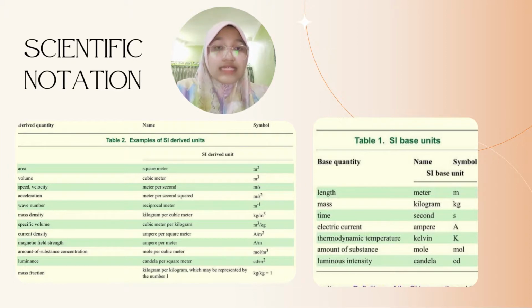Okay, then the SI base units. First, length: the SI unit is meter. Mass: kilogram. Time: second. Electric current: ampere. Amount of substance: mole. Thermodynamic temperature: Kelvin. Luminous intensity: candela.